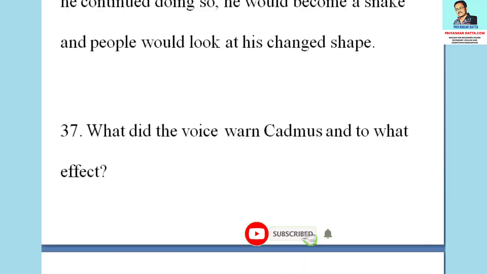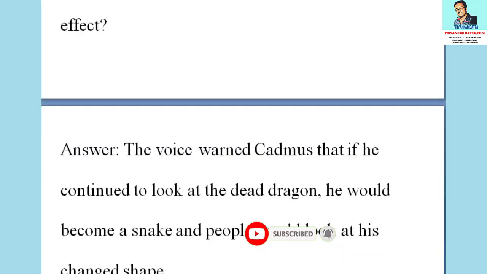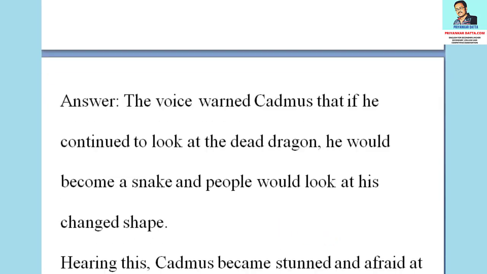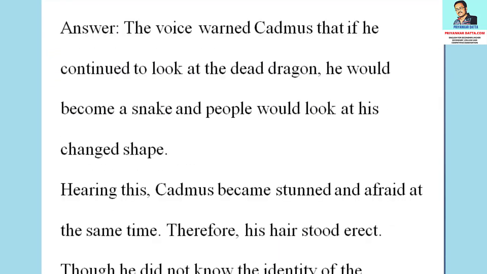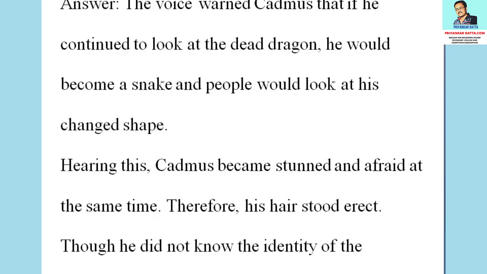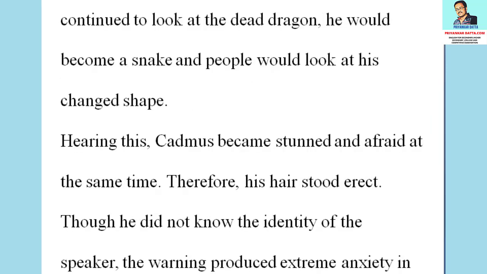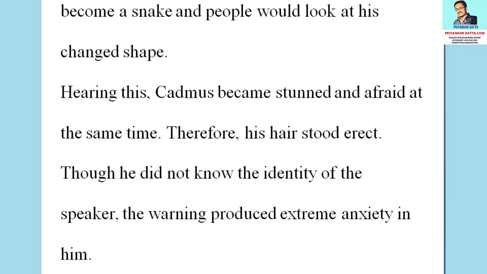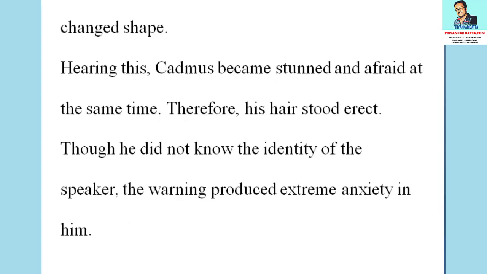What did the voice warn Cadmus, and to what effect? The answer to the question is, the voice warned Cadmus that if he continued to look at the dead dragon, he would become a snake and people would look at his changed shape. Hearing this, Cadmus became stunned and afraid at the same time. Therefore, his hair stood erect. Though he did not know the identity of the speaker, the warning produced extreme anxiety in him.